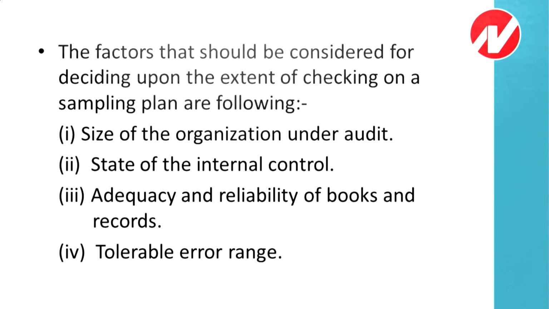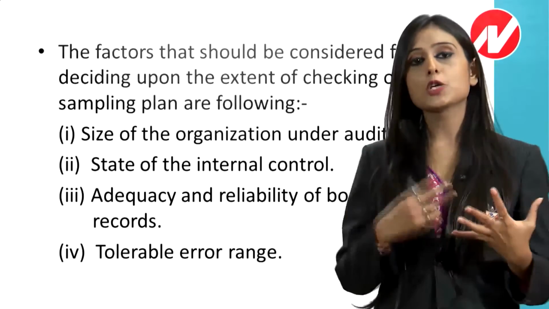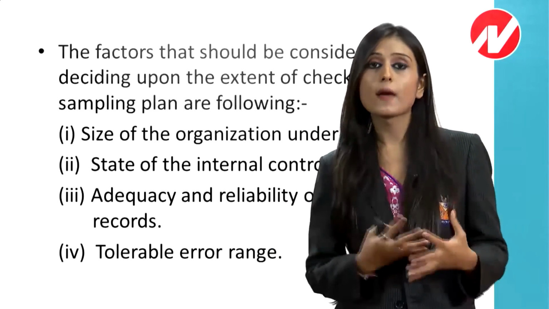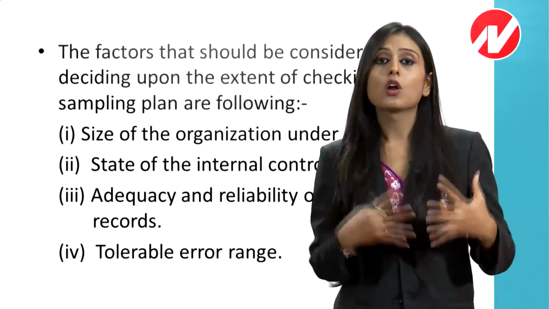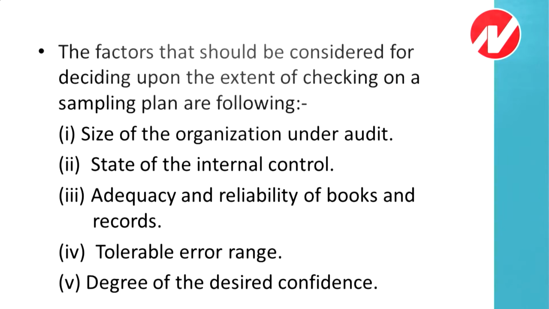Adequacy of the books and the records matters. If the books and records are not adequate, then sampling might fail. So adequacy of books of accounts also matters. Tolerable error range also matters, that is, what error we can tolerate and what range we have decided for tolerating the error. Degree of the desired confidence.